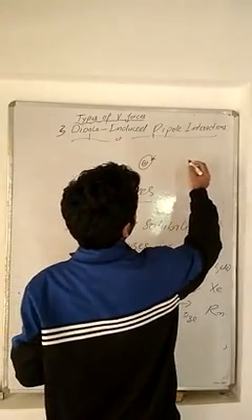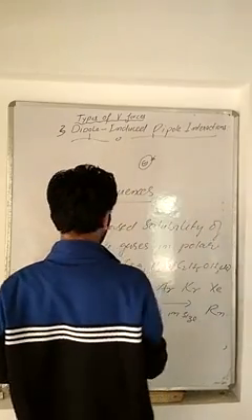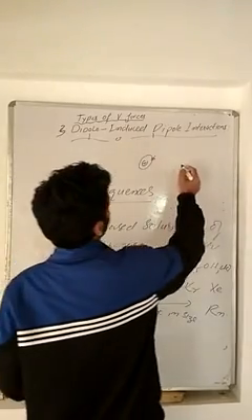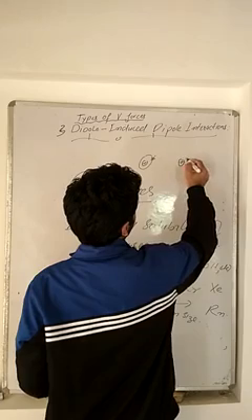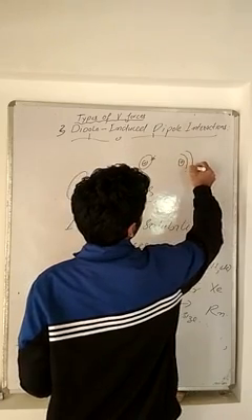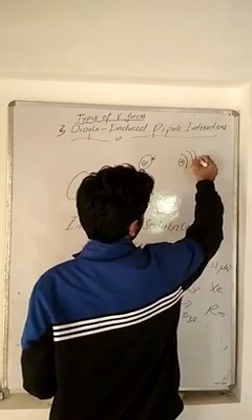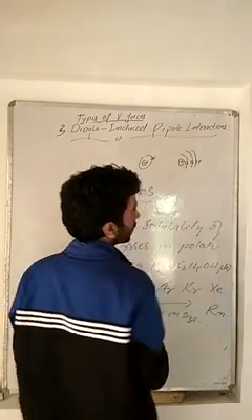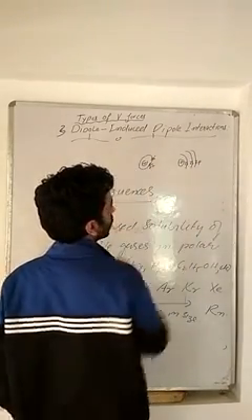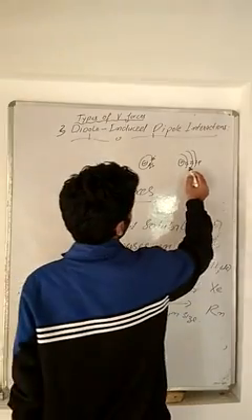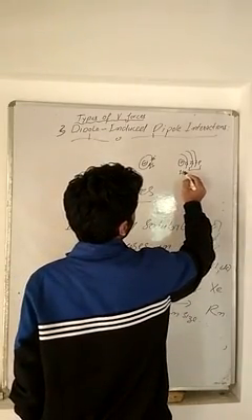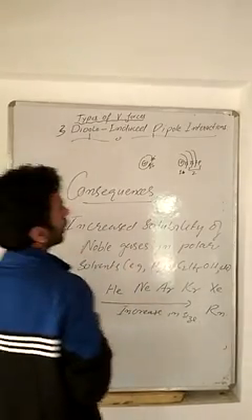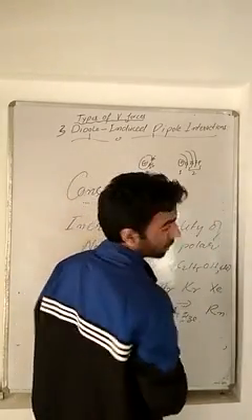Now if we take, for example, this is helium, then we have neon. In neon we have atomic number 10, so it has 10 electrons: 1s2, 2s2, 2p6. That means in helium we have electrons present in the first shell, and in neon we have electrons present in the first shell and the second shell as well, right?